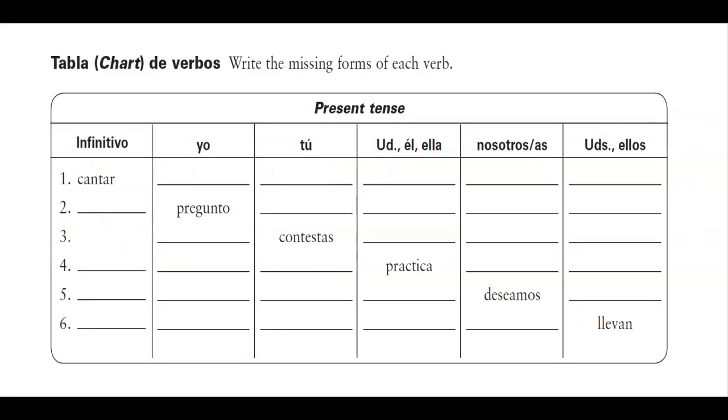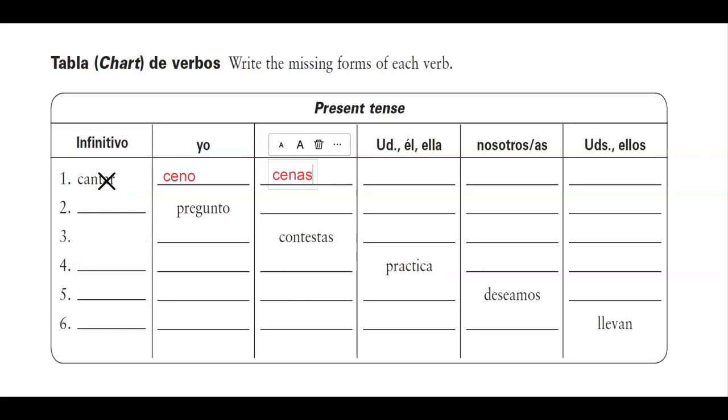On the back side, you're going to write the missing forms for each verb. As you can see, cantar is given to you here, so you're going to drop the AR. You're going to come up with your new stem, pardon me, and then you're going to change the ending to its new forms. This part will be really easy.